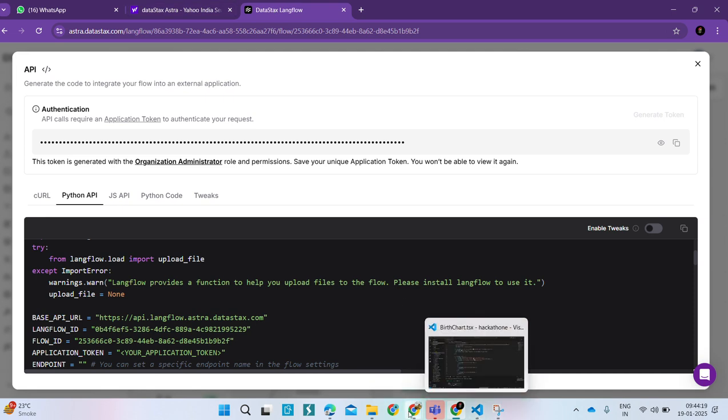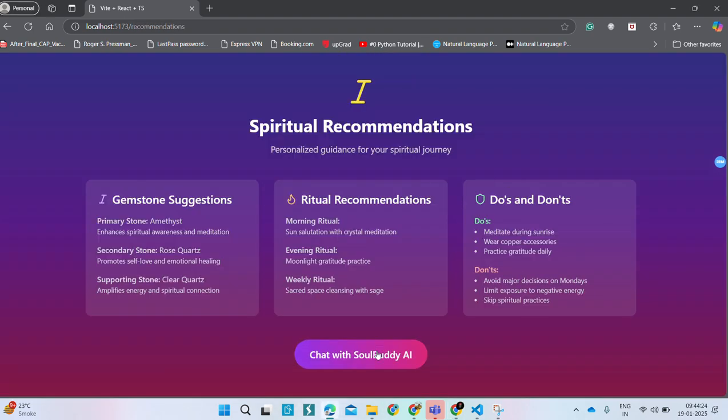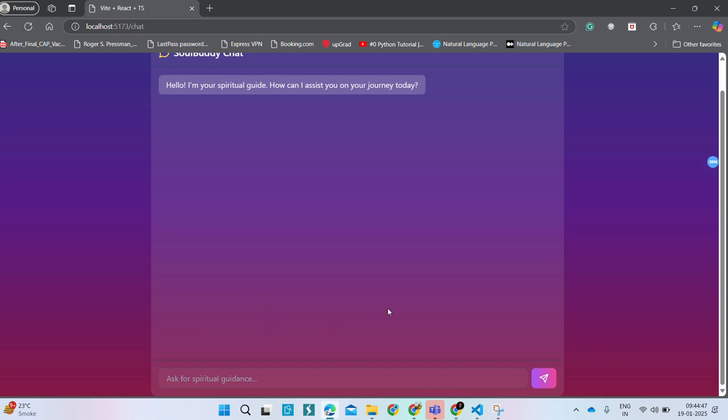After that, our next task was to create recommendations based on our data and birth details, and what things we have to do. It provides a primary stone, proper detail about gemstone suggestions, ritual recommendations, and what we have to do for our health as well as for our spiritual reality. And here you can see that we have created a chatbot which is working well. Okay, thank you. You can check our project; we have provided the link in the description. Thank you.